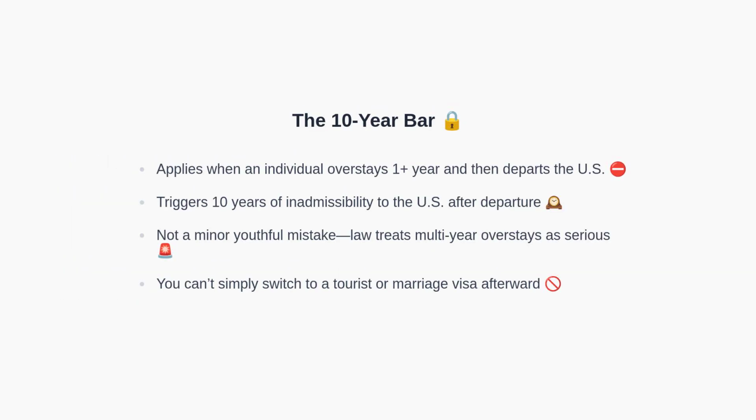Here are the fundamentals of the 10-year bar. If a person overstays for 1 year or more and then departs the United States, that departure triggers a 10-year period of inadmissibility. The law views multi-year overstays as serious violations, not trivial errors. As a result, the person cannot simply apply for a tourist visa or a marriage visa as a workaround. Given this framework, our next step is to explore the waiver pathway that may allow reentry despite the bar.